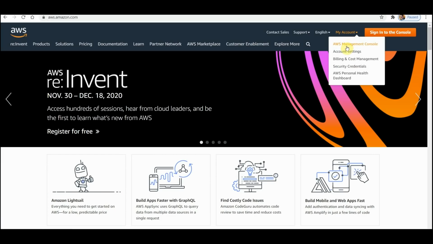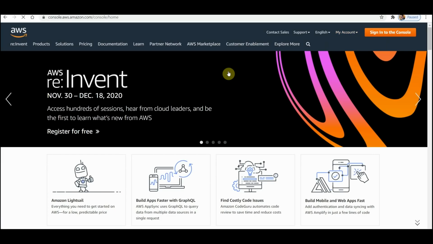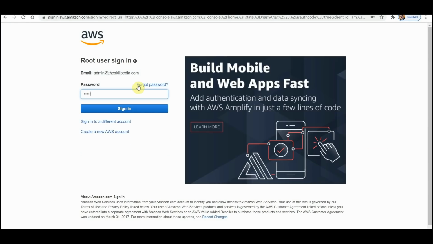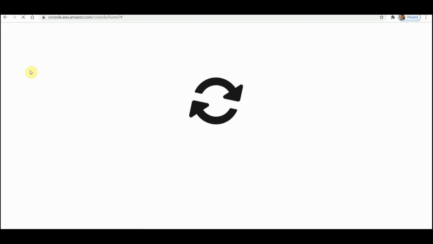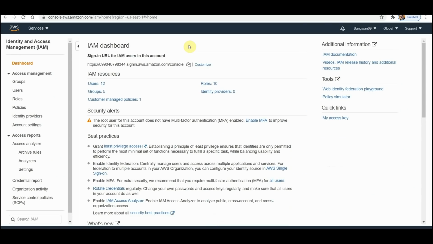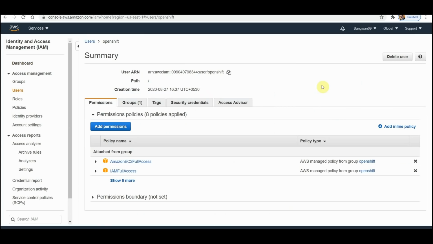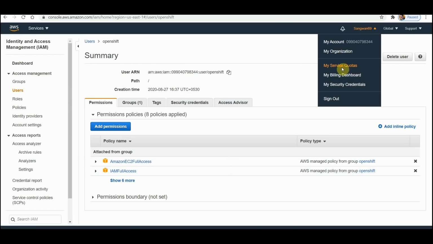So the file is copied. Go to AWS, verify that you have an account and you have required privileges, and you have created a user. I'm logging into my AWS account. In my AWS account, I will go to Identity and Access Management, IAM, and I'll verify the users. I've created a special user for this purpose. The username is OpenShift. This is my user OpenShift, and I have given full access to EC2 and IAM full access, and there are more permissions, like elastic IP addresses.